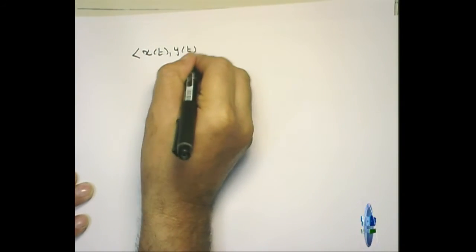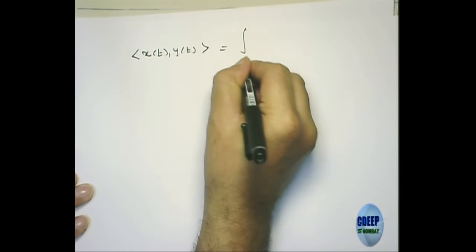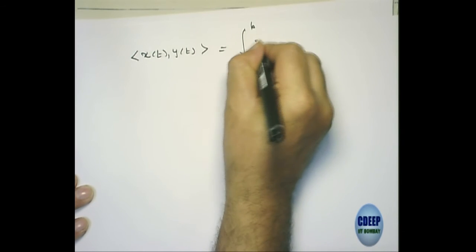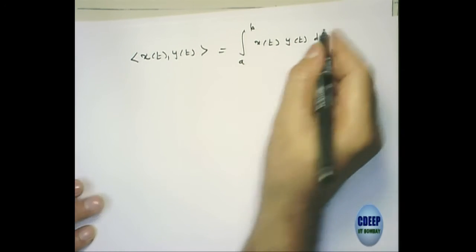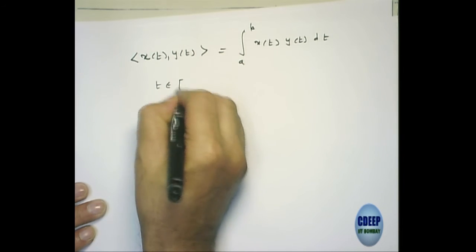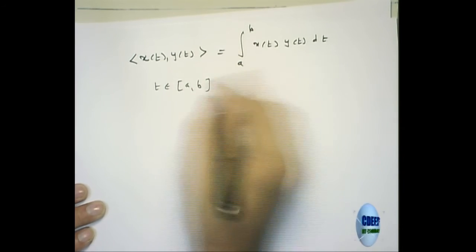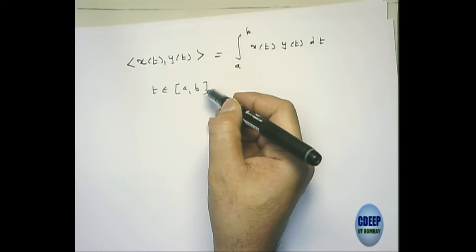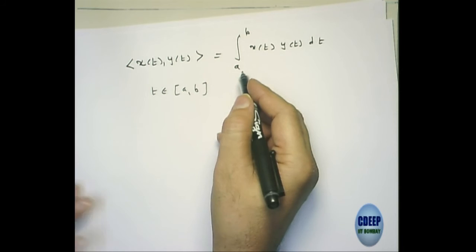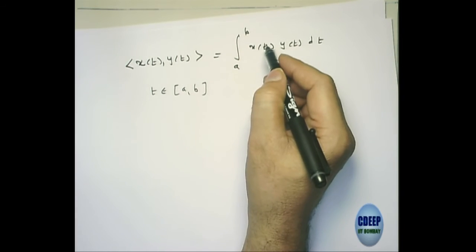See, if I am defining an inner product between two functions, say x(t) and y(t), as the integral from a to b of x(t) y(t) dt, where t belongs to [a, b]. In the context of electrical signals, [a, b] could be 0 to pi, 0 to 2 pi, or minus pi to pi. Now this is not the only way to define an inner product.